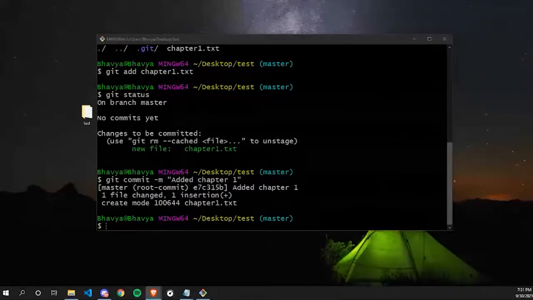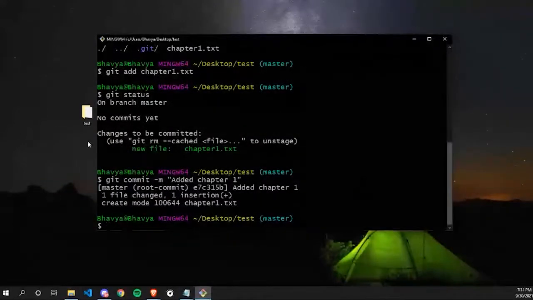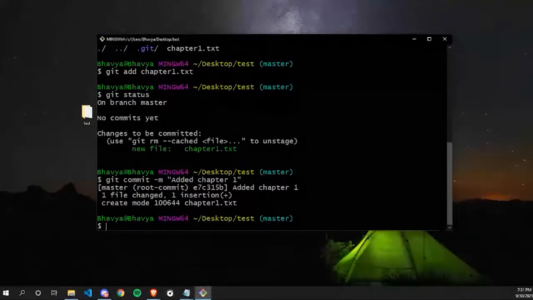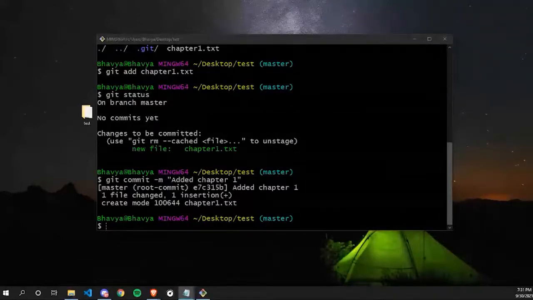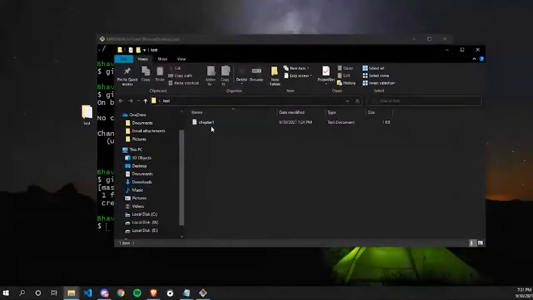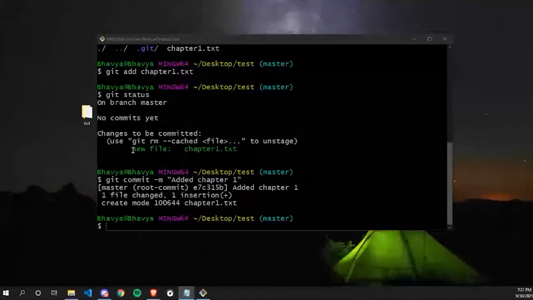What is staging area and what is working area? Okay. Working area is this area, the normal interface that you encounter. Staging area, you can think of as an imaginary area. When you type git add, you transfer your files from the working area, that is from here, to the staging area. Staging area contains all the files that are going to be part of the next commit. So I wanted to commit my file chapter1.txt. So I first added my chapter1.txt file to my staging area. Then I committed this file.